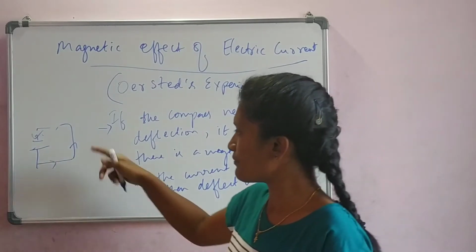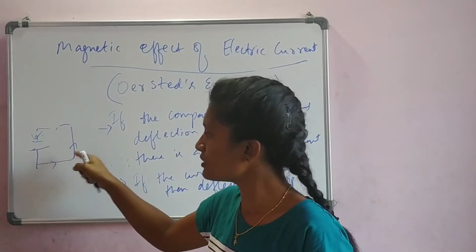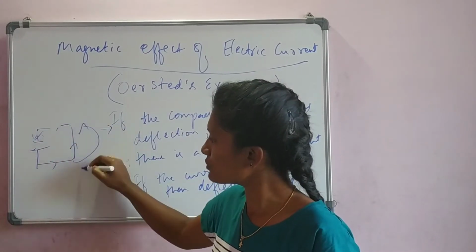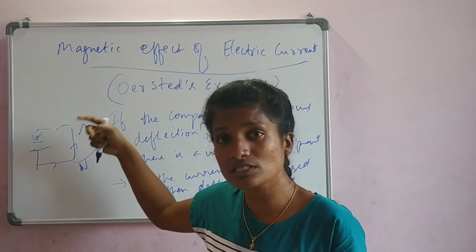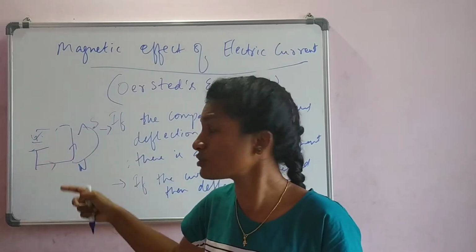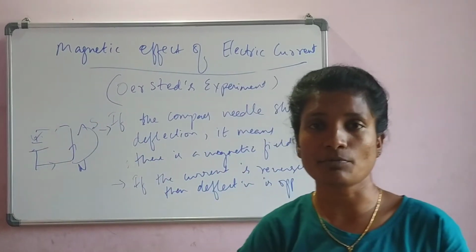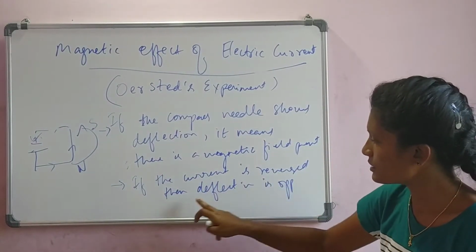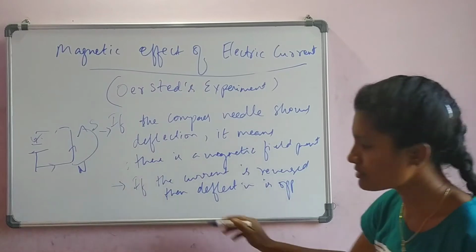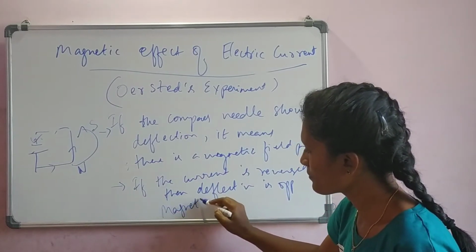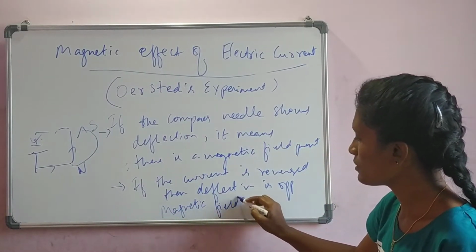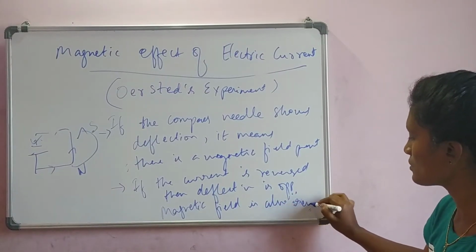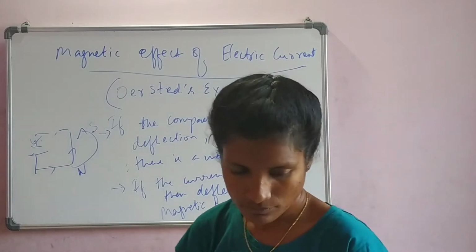Correct? See, before we had from north to south. Now the north comes to this side. This is the north, this is the south. Earlier it was north at the top and south at the bottom. Now it got changed. So what do we understand? If the current is reversed, the deflection is opposite. This means the magnetic field is also changed, or reversed. We can say reversed. Okay.